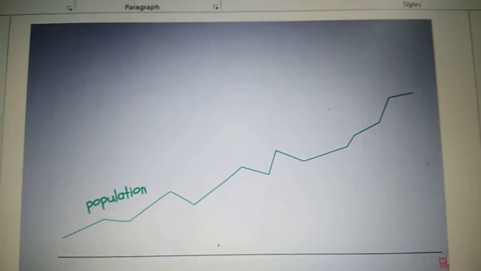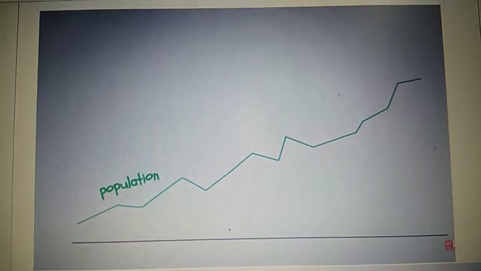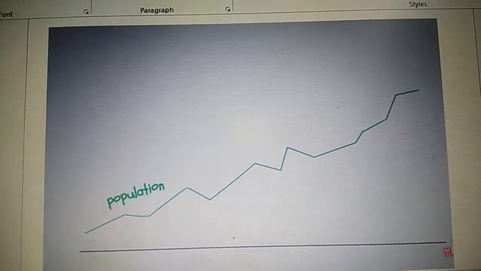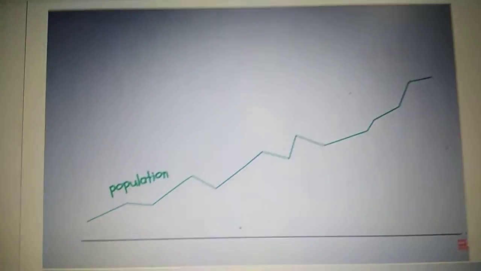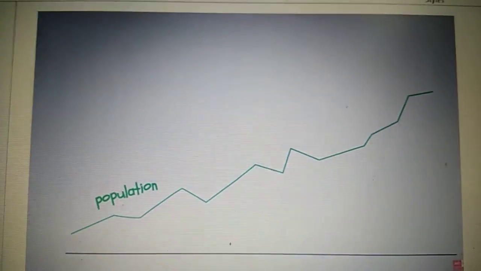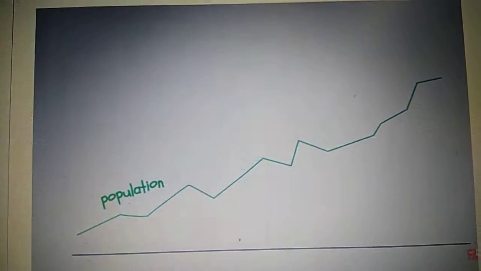Children, we go ahead to the next topic of your lesson, that is population change. Children, you see the world population has not been stable. It is increasing many folds. Okay, you can see in this graph, slowly it is increasing, and now it has increased many times. Okay, why has this happened?